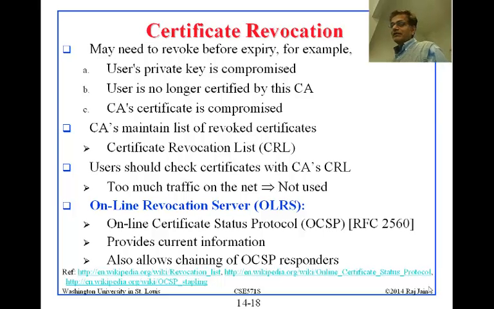So basically, anytime you get a certificate, the first thing you do is you go to the OLRS and you say, well, is this certificate still valid? If it is valid, then you go ahead further. If it is no longer valid, it is in that list, you give a warning to the user. Look, this looks like hacked stuff.